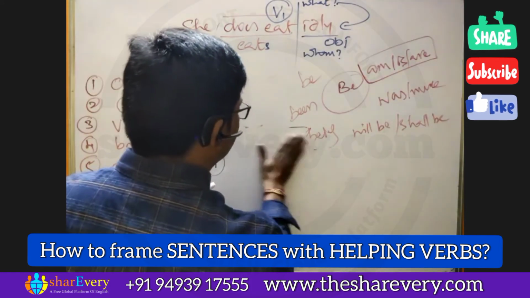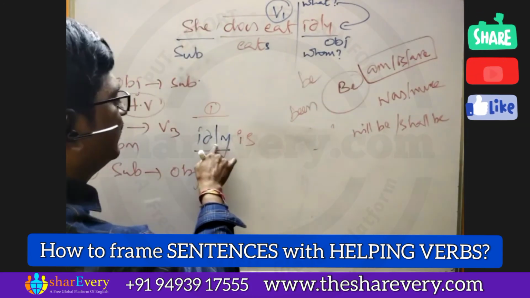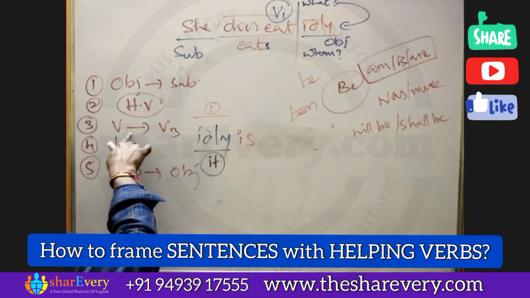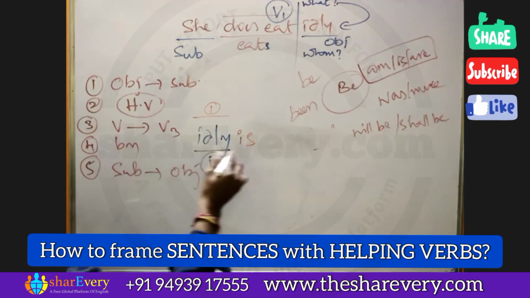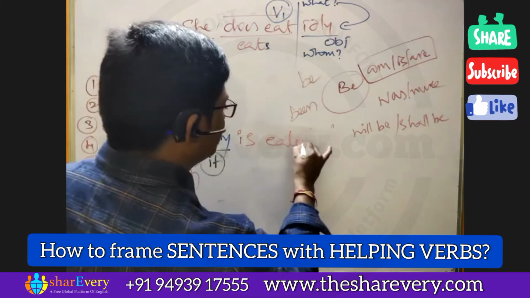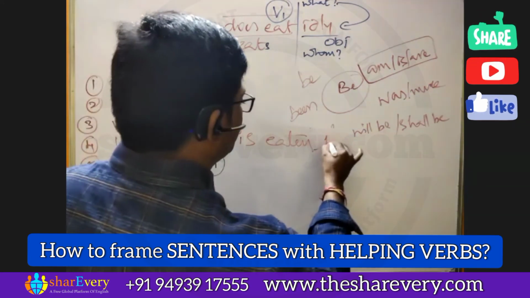Somebody has unmuted, sir, please. Idli is. 3rd rule is verb has to be transformed as verb 3. Idli is eaten.